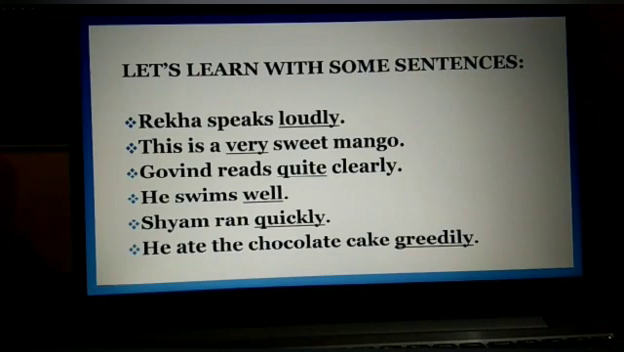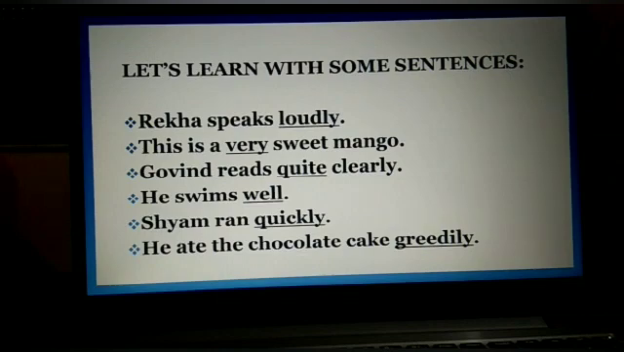See the fourth example. He swims well. Now in this example, well is an adverb as it qualifies or modifies the verb swims. So well is an adverb. Next example. Sham ran quickly. Now in this example, quickly is an adverb as it describes the verb ran. Means how did Sham run? We get the answer quickly. So quickly is an adverb.